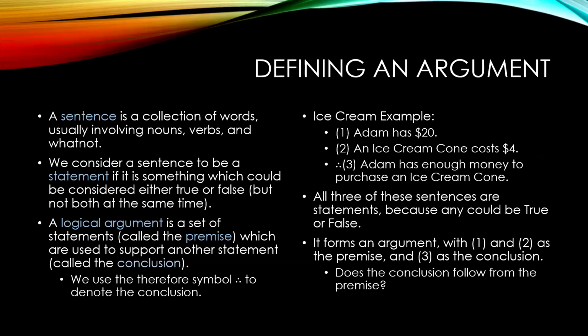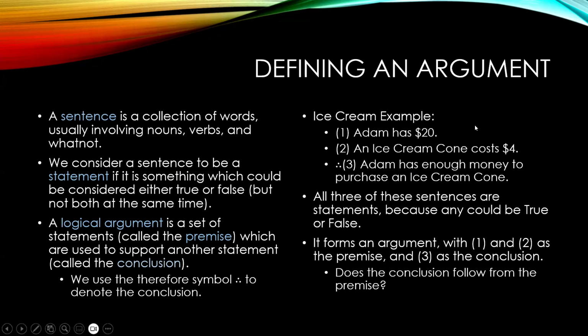And so let's begin with some definitions. A sentence is a collection of words, usually involving a noun, verb, and whatnot. Hopefully, we know what a sentence is. We consider a sentence to be a statement if it is something which could be considered either true or false, but not both at the same time. And a logical argument is a set of statements, which we call the premise, which are used to support another statement, which we call the conclusion. We use the therefore symbol, which is 3 dots, to denote when we've gotten to the conclusion.